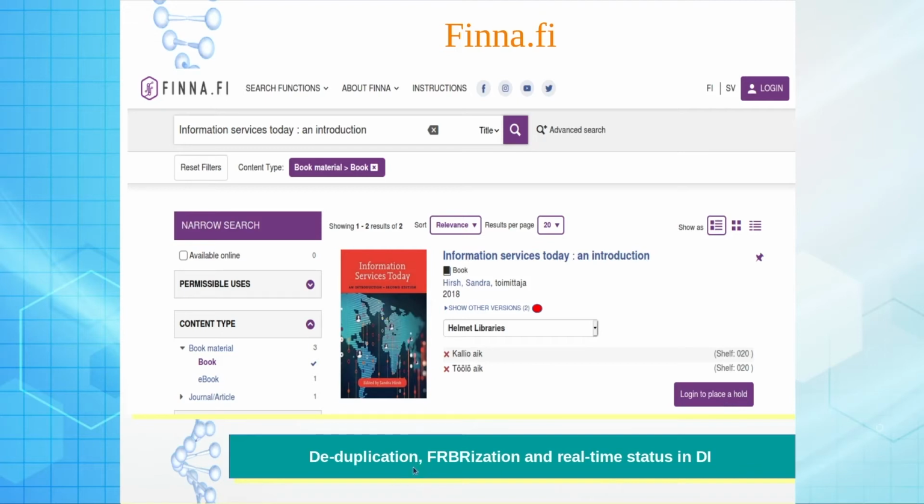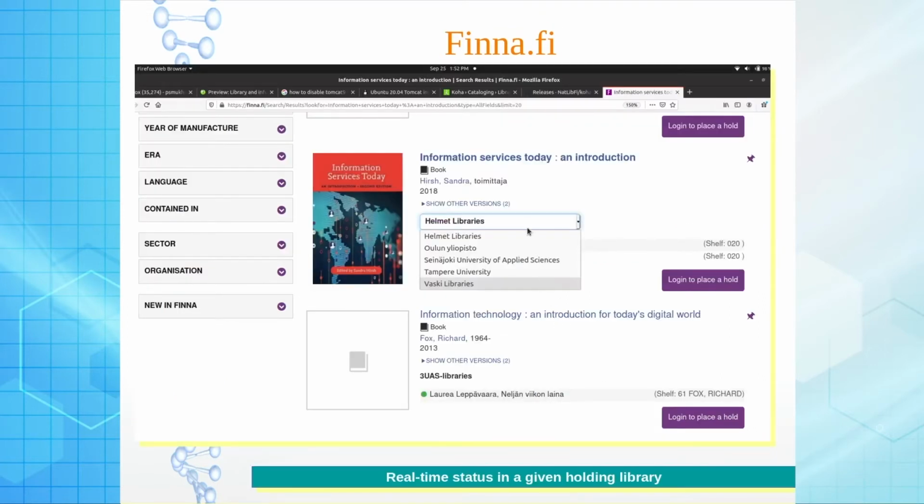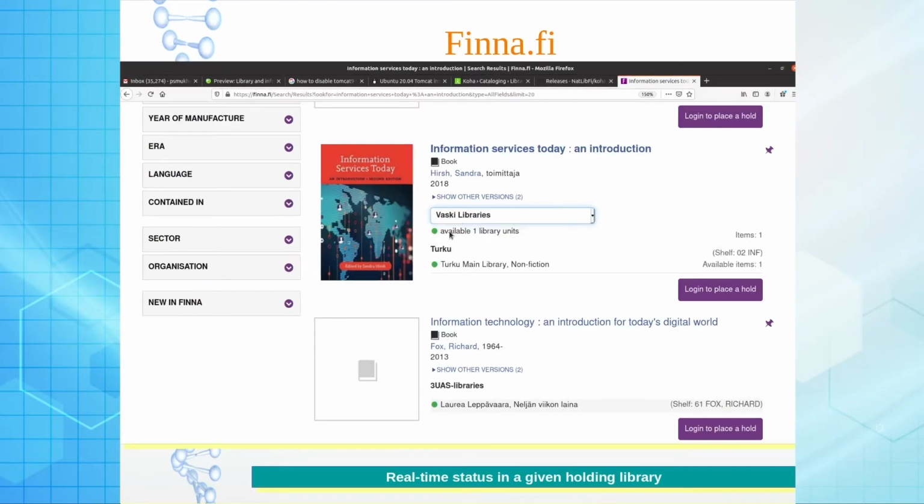So deduplication has been done effectively, FRBRization has been done effectively, and the discovery interface can generate real time status. Now, if I select any of these libraries, you see the drop down list of the number of libraries holding this particular book. Any of these libraries, say the last one, the moment I select it, it can tell me that one copy of this particular book is available from this library. It is generating status in real time.